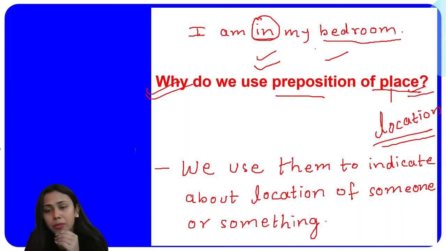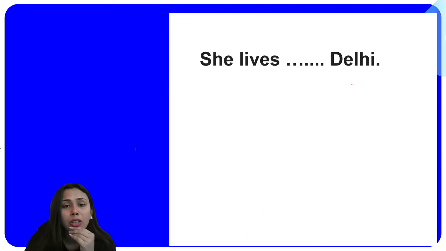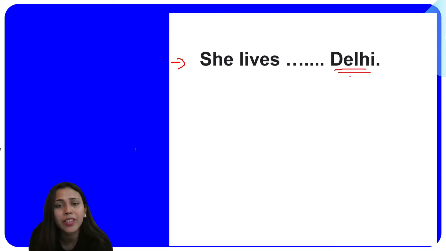इसे हम बोलते हैं preposition of place, and this we use to indicate about the location of something or someone. Now the next question for you is, she lives dash Delhi. Now let me give you a hint. This is a question based on preposition of place, right? Preposition of location. Here you have to tell me about the location. Delhi is there, right? It means you are telling me about the location where she lives.